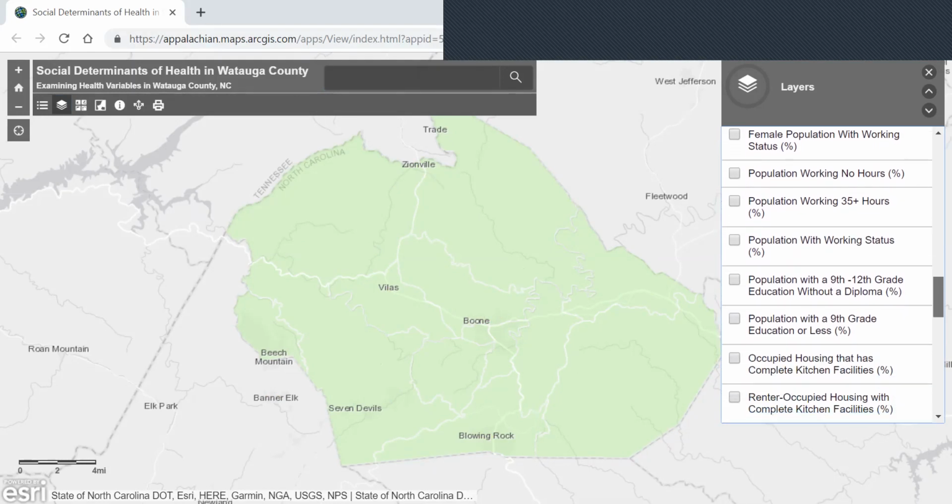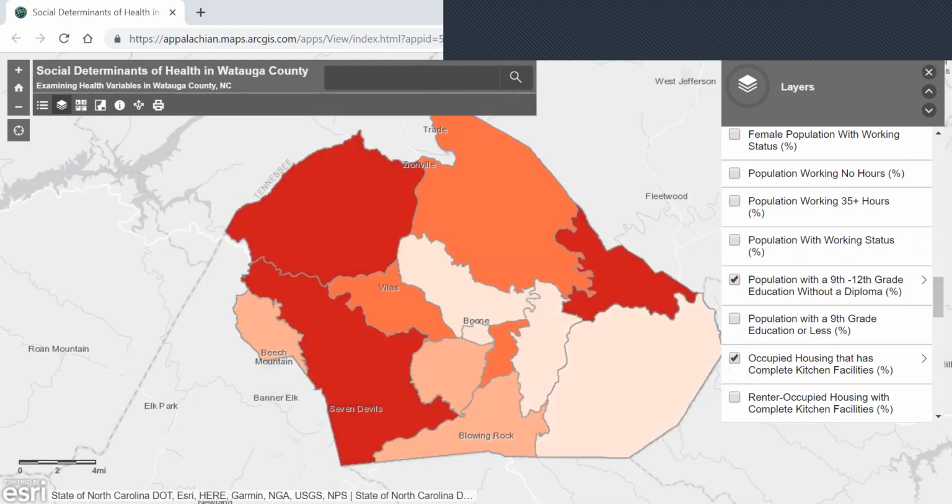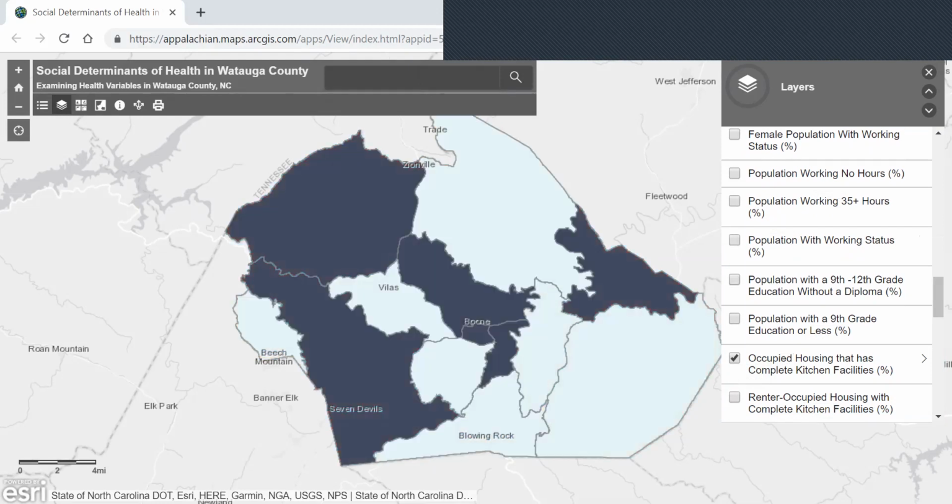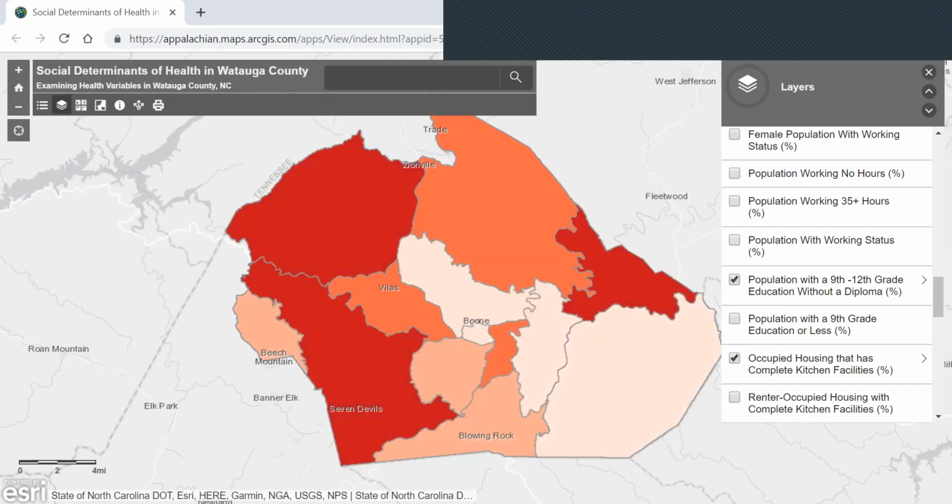The other data that's in this map is the social determinants of health data, which is the census data. And with these layers, the most important thing to remember is that they're stacked, which means that if you have one selected on the bottom, you have to deselect the ones on top to be able to see it. No matter how many are selected, 2, 3, or more, to get to this bottom layer, you would have to unselect the ones on top to be able to see it. If you select one on top, you cannot see it unless you unselect this one above it.